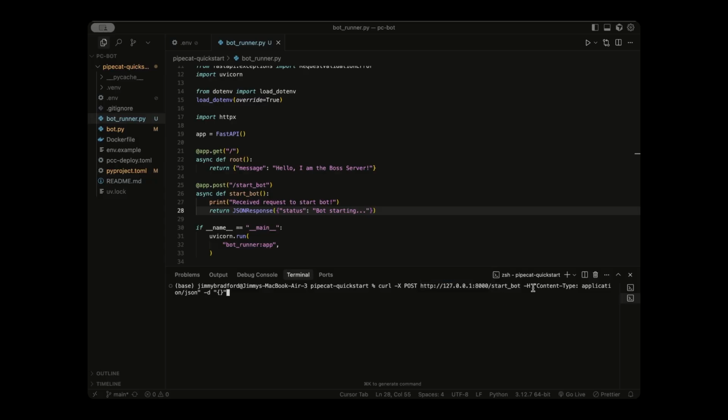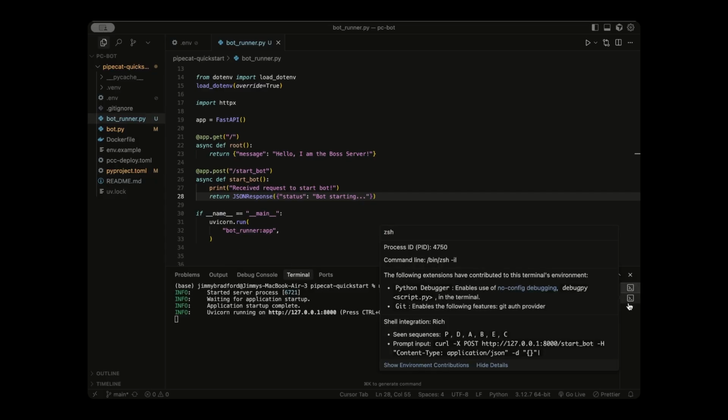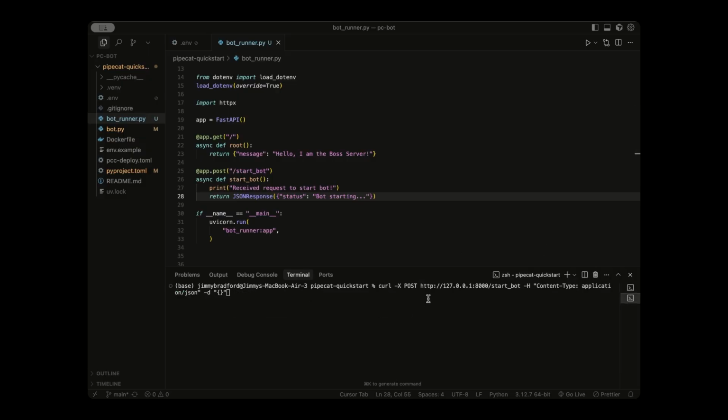We're sending some headers specifying that we're going to be sending some JSON data, marking that by -d with empty brackets. So to verify that our server is running correctly and we can hit this endpoint, when we run this request, we see the exact data that we put in the dictionary, which is that JSON response bot starting. So cool. We see that we have successfully set up the start bot endpoint to be able to send post requests. Let's begin implementing our call logic.